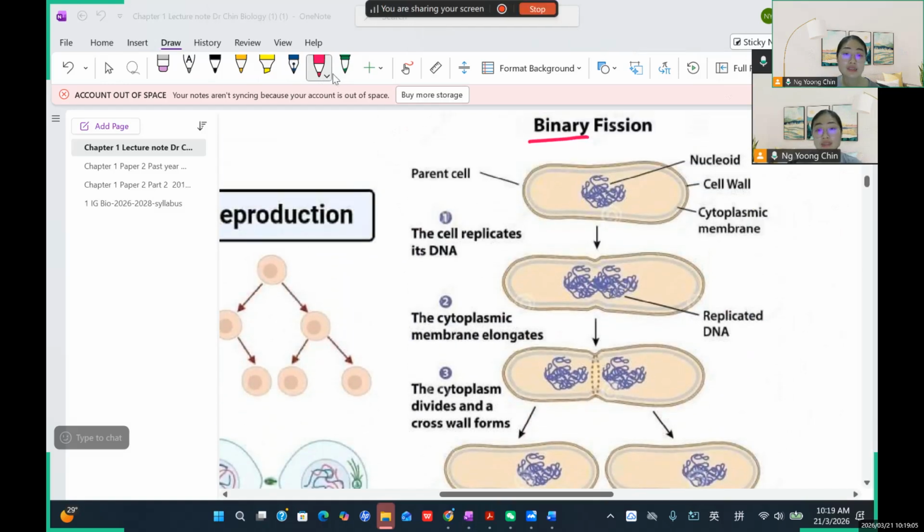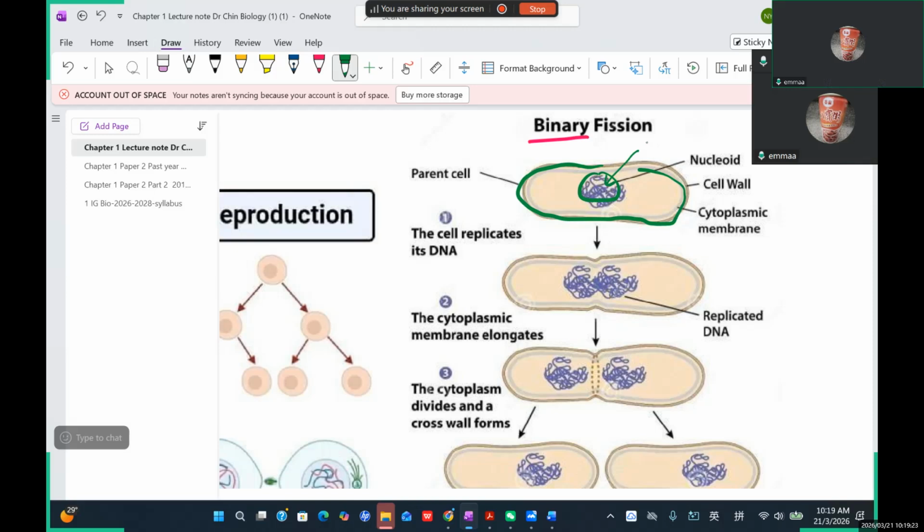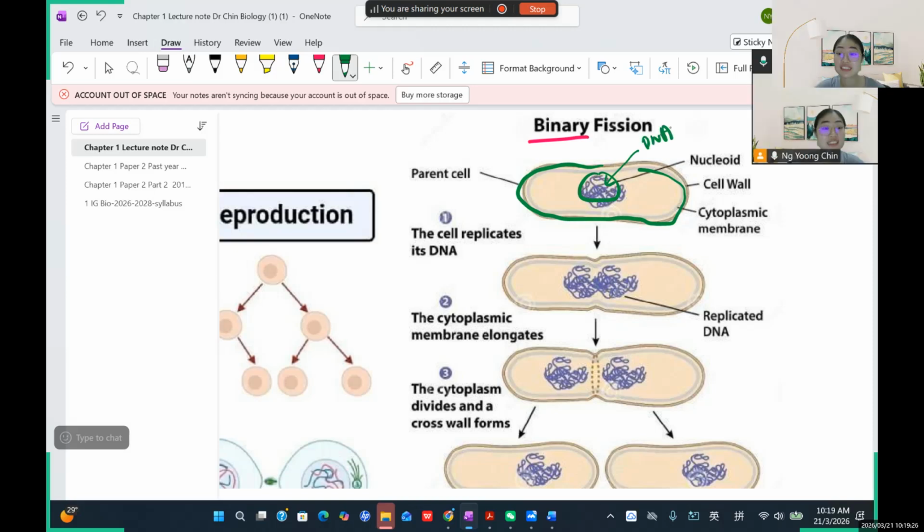So you can see this is one cell, just like this. And then here is a... So Emma, what is this? What do you think about this one? The thread-like structures. I'm not sure. Okay, it's DNA, which is found inside the nucleus. Yeah, it's DNA. So that's why DNA can be replicated. 基因可以被复制，听过吗？基因是可以被复制的。DNA can be replicated. So that's why we call it what? DNA replication, 基因复制.